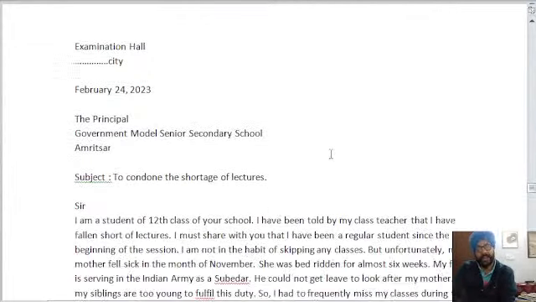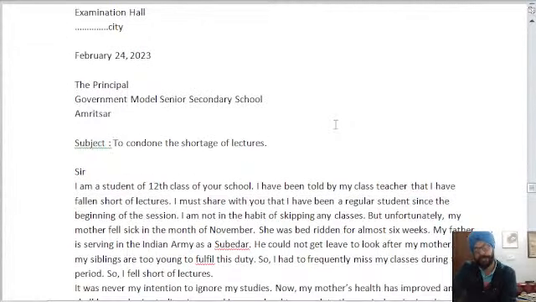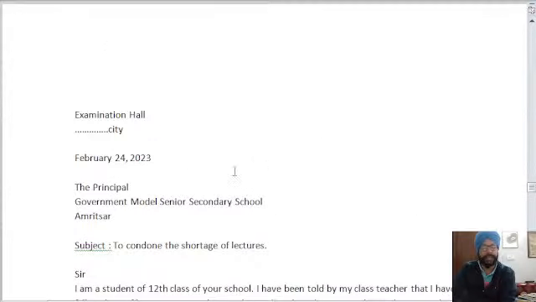This is another letter. You can see the format, in which the sender's address was not given, and therefore here it is written examination or dash city.